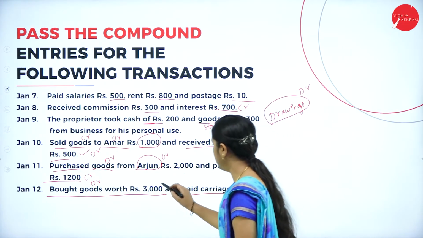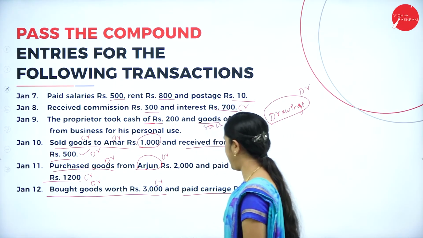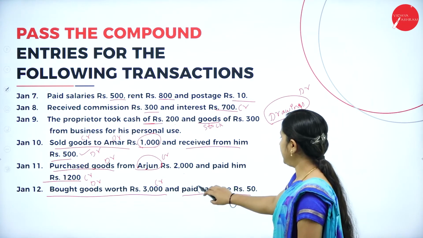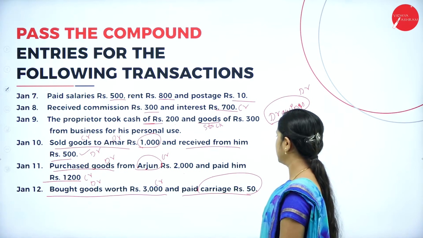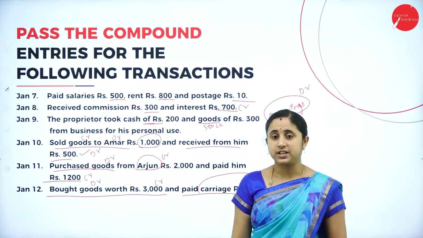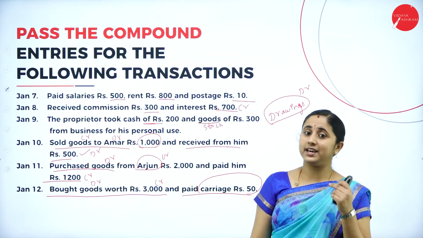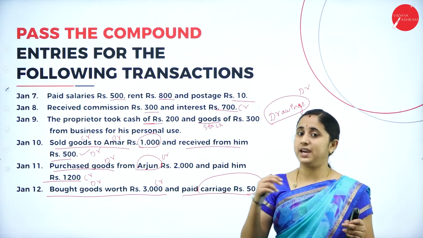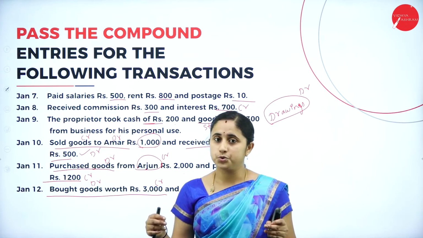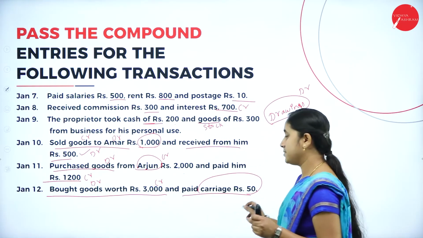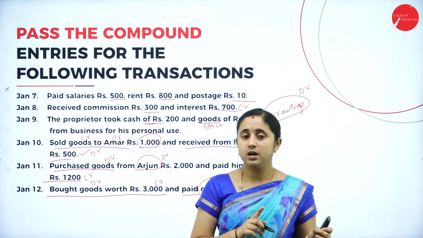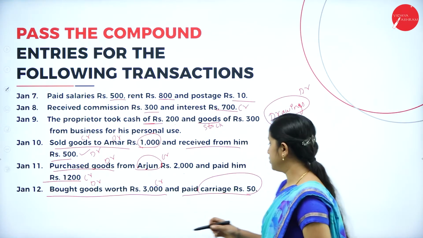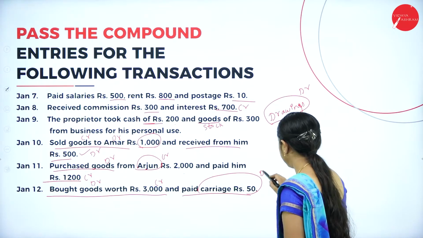So, you need to credit the cash. Here, you are paying carriage. Carriage means it is an expense for purchase. While purchase, you will pay carriage for the goods. So, it is an expense. Nominal account say debit the expenses. So, you need to debit the carriage.